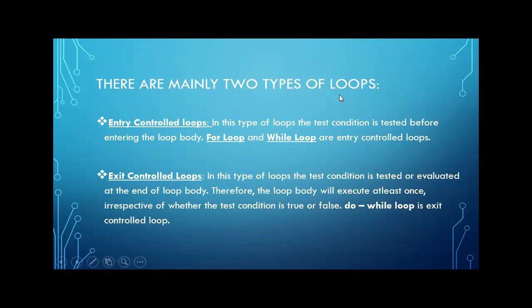There are mainly two types of loops. One type is the entry control loop and the other is the exit control loop. As the name indicates, in an entry control loop, the looping condition will be checked before entering the loop itself, before entering the loop body. The test condition is tested before entering the loop body. For loop and while loop are the entry control loops. It is as simple as that.